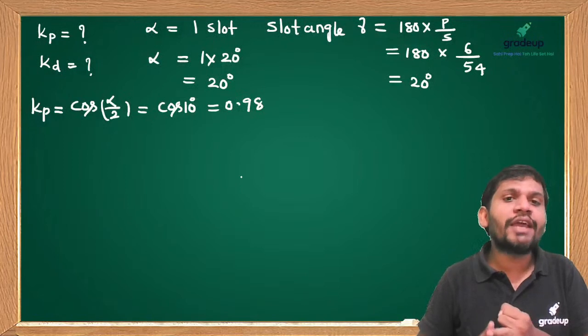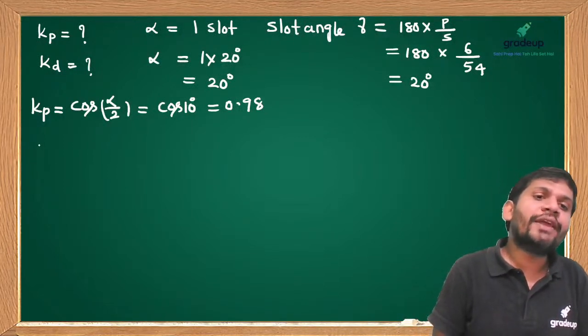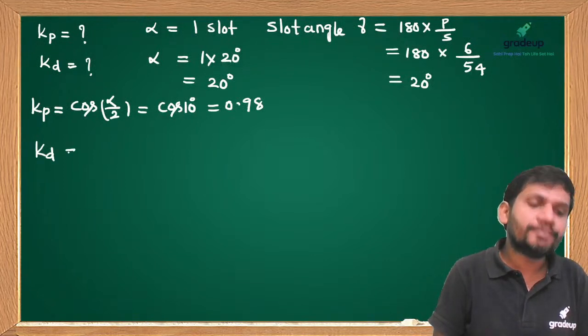Frequency I know, flux I know, turns per phase I know, and Kp also I know. To find the induced EMF, the next one is Kd.